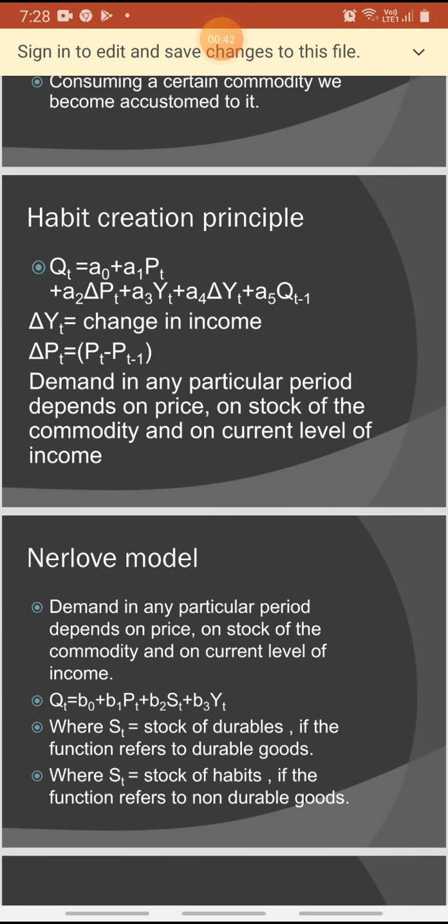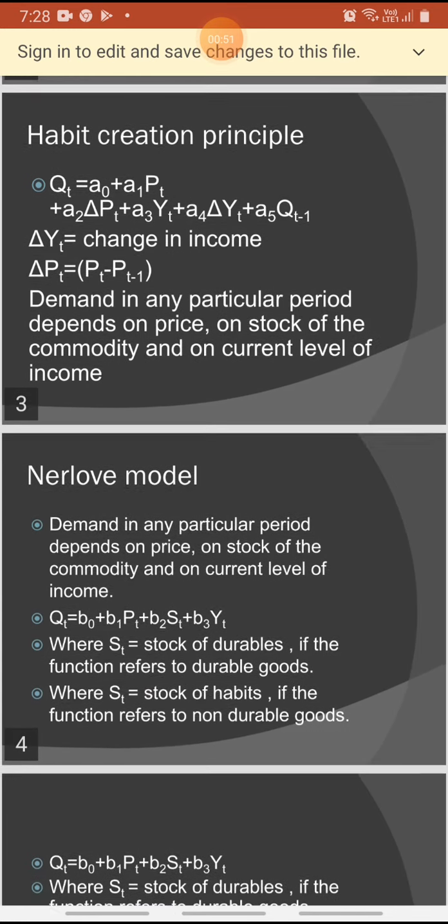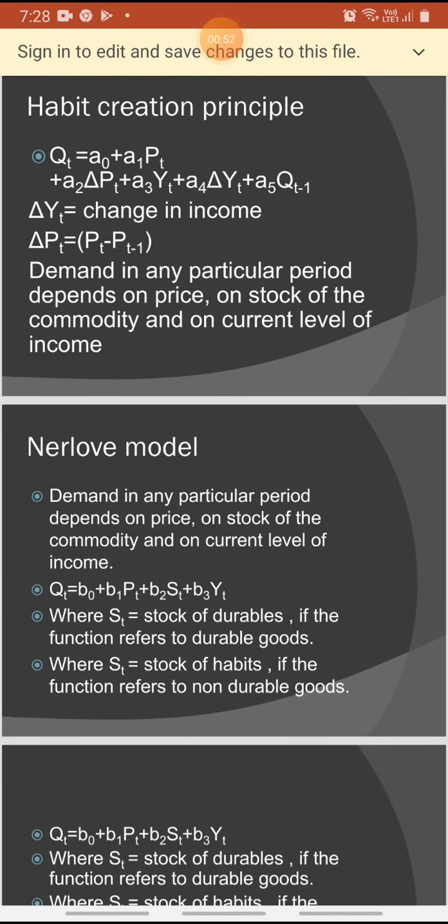How do we write the equation for the habit creation principle? It is Qt equals A0 plus A1 Pt plus A2 delta Pt plus A3 Yt plus A4 delta Yt plus A5 Qt-1. Here, delta denotes a change. Delta Yt is the change in income. Delta Pt is the change in price.